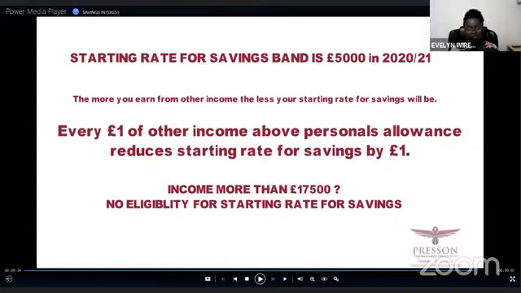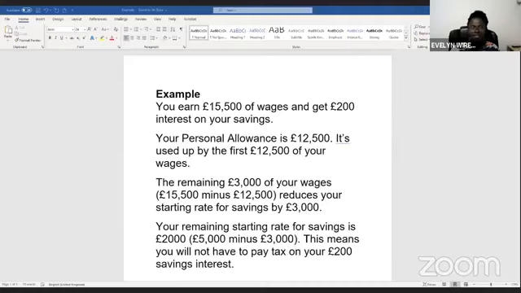So let's have a look at an example. I'll just put an example on the screen and we can go through it together. I'm going to stop sharing this screen. I'll come back to it. But in the meantime, let's have a look at an example. Just bear with me. Hello. So let's have a look at the example on the screen.